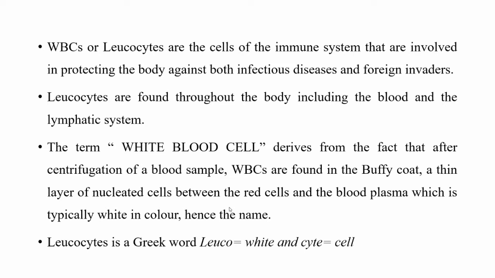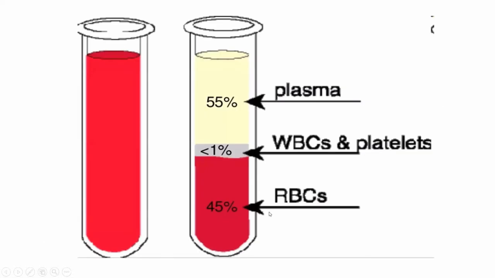When blood is centrifuged, these are the different components after centrifugation. Less than 1% of the blood comprises this white buffy coat, the layer of nucleated cells, which comprises WBCs and platelets, and this whole sedimented layer is the 45% of RBCs.